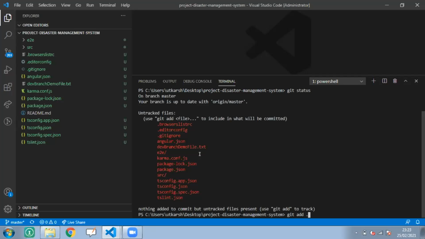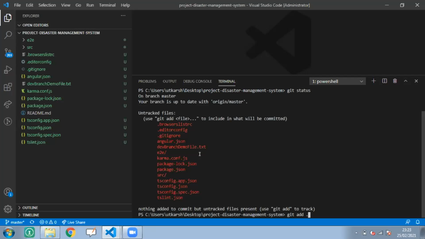You can see it is the project disaster management system folder. From this folder we fire git add dot, which means please add all the changes in this repository. If I give double dot, it adds changes from the previous directory, but there should be a .git folder there which can track our changes.